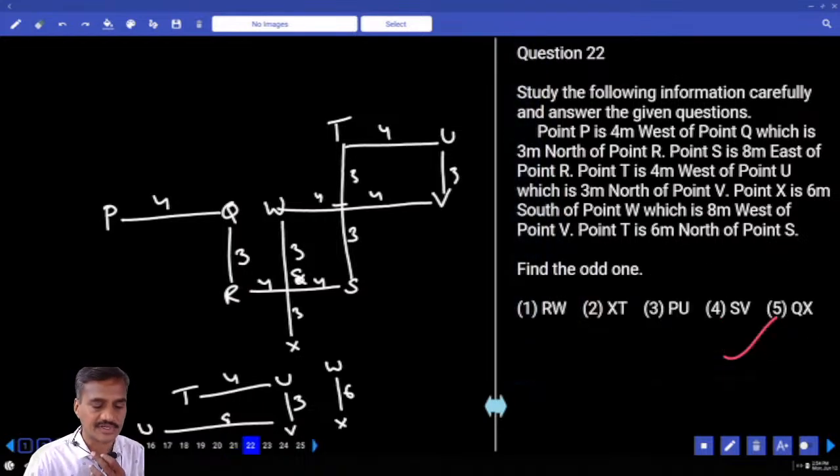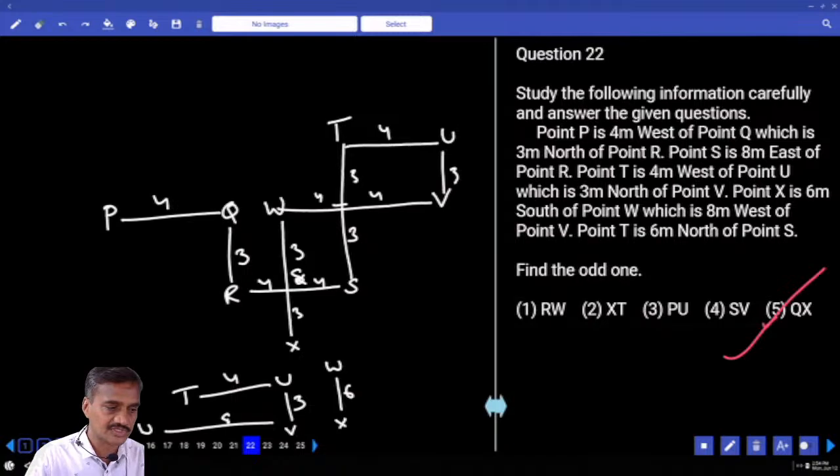The next one, 22nd. Find the odd one out. R and W, and R is to the southwest of W. X is to the southwest of T. And P is to the southwest of U. And S is to the southwest of V. And Q and X. Now Q is to the northeast of X. And so what is the odd one here? Choice 5 is the odd one, 26.